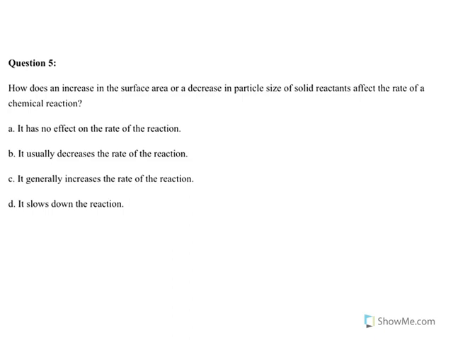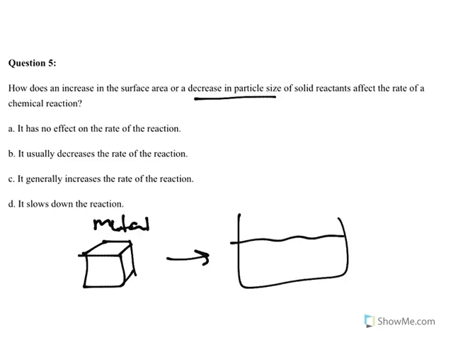Question 5, how does an increase in the surface area or a decrease in the particle size affect the rate? These both mean the same thing. If I were to drop a cube of, say, some sort of metal into some acid here, the acid is going to corrode that metal away.